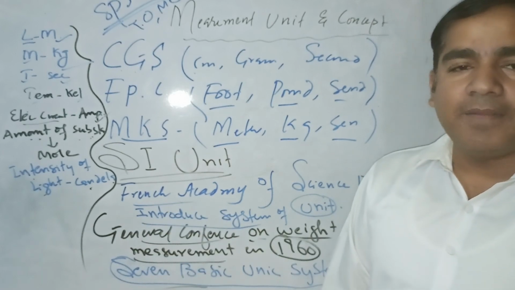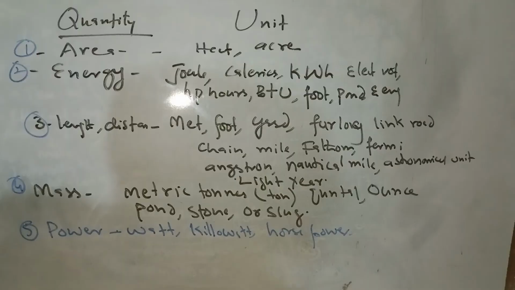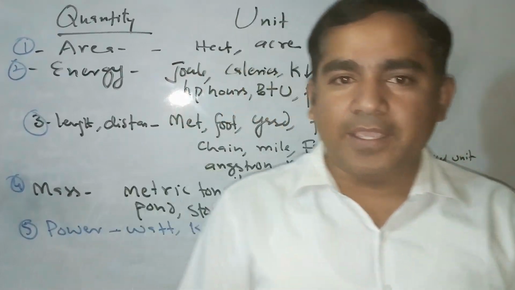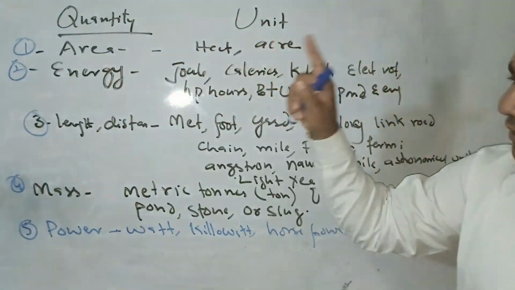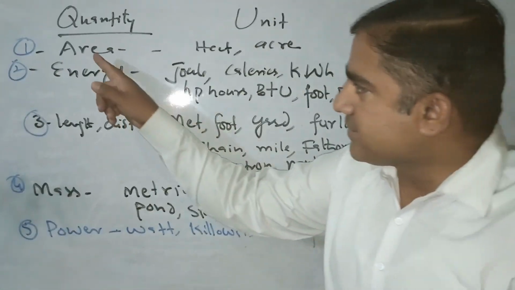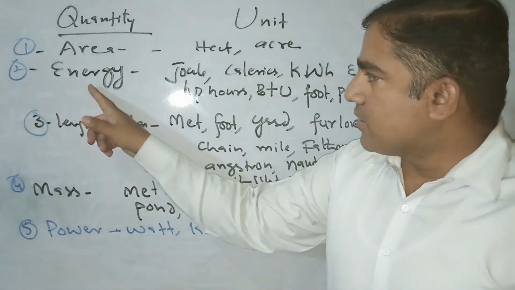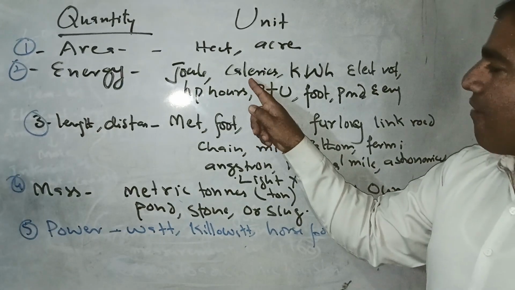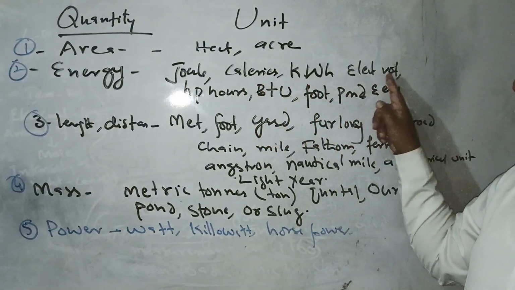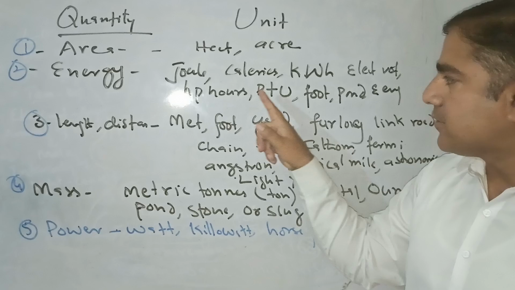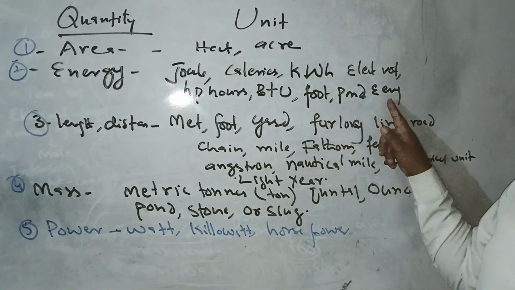Now we say simply the quantities and their units. For area we can say hectare or acre. Energy: the joule, the calorie, kilowatt-hour, electron volt, HP, BTU, foot-pound.